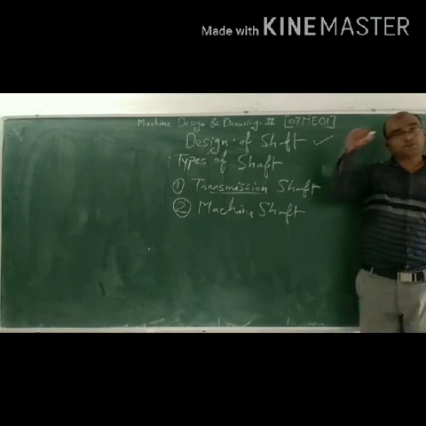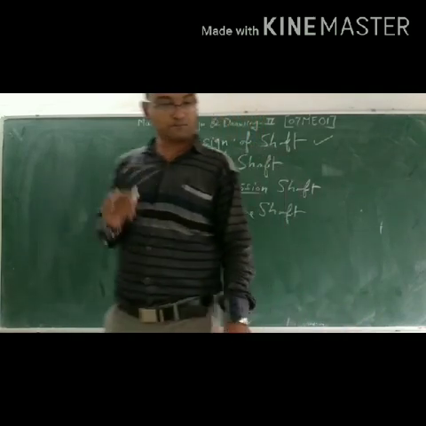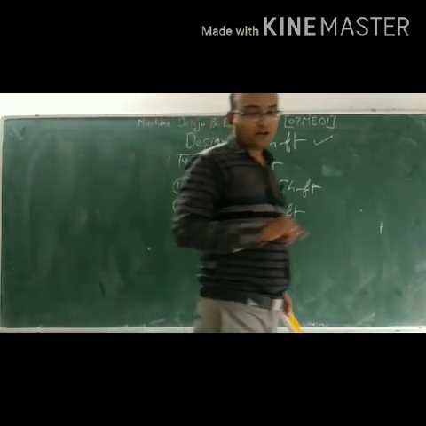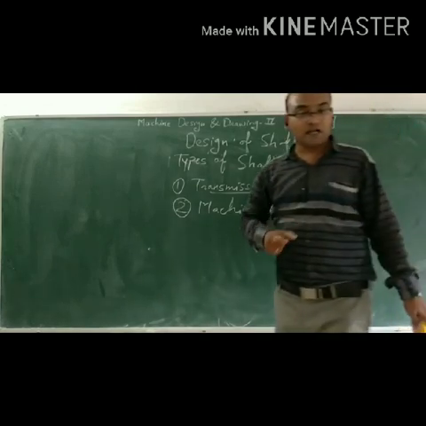In the types of shaft there are two types: the first is the transmission shaft, the second is the machine shaft. The transmission shaft transmits power between the source and the machine absorbing power.